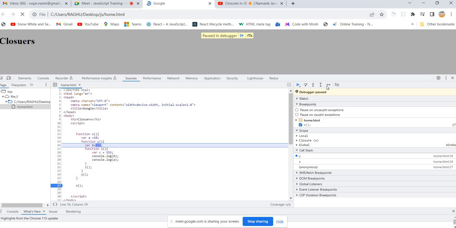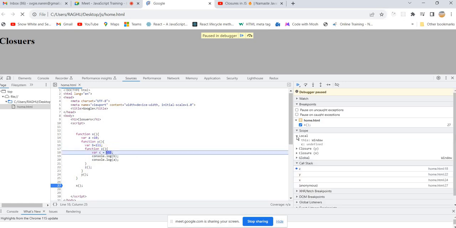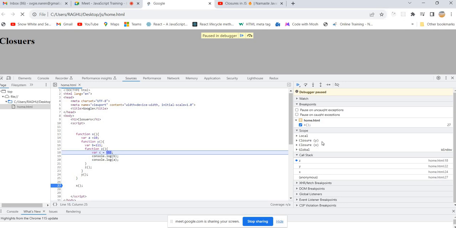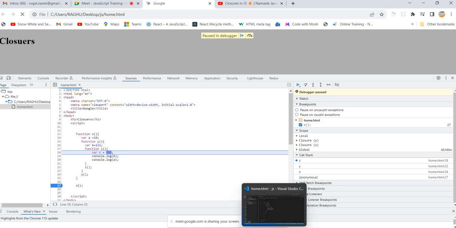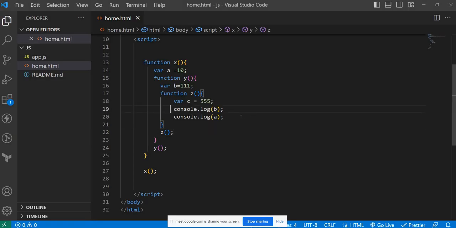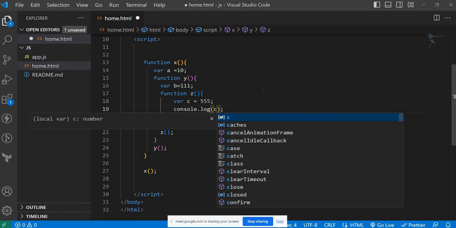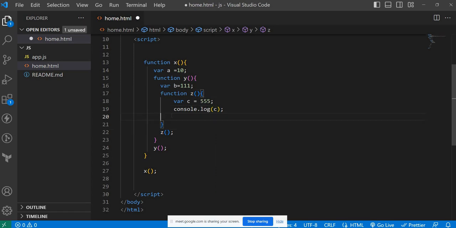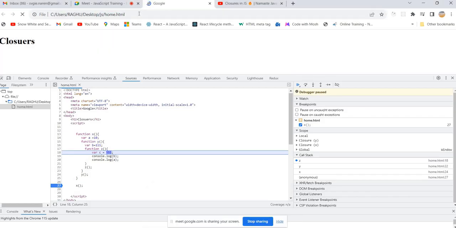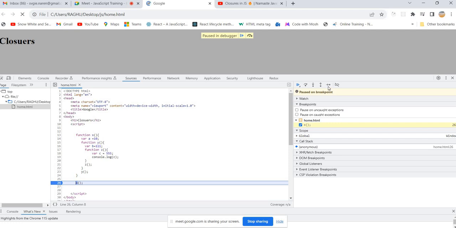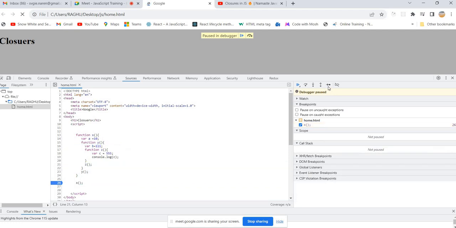So now if I invoke z, how many closures are there? Two closures. Closure of y and closure of x. If you increase this level of chain, you can increase closures. Observe carefully one more time. Suppose you don't access these things, then it will not form any closure. It is very important. Still, the definition is that a closure is a function along with its lexical scope. So let me go and execute that function z.